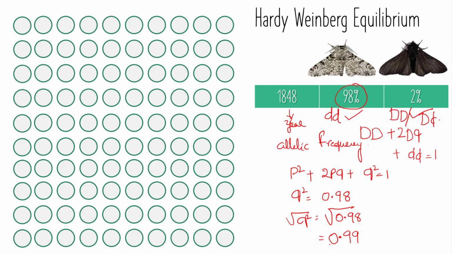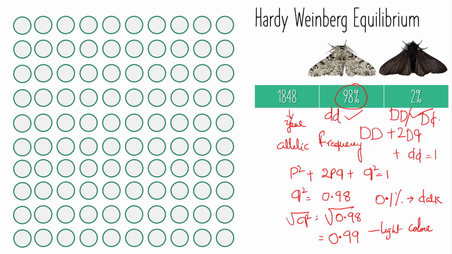So this very clearly denotes that 99% of the allelic frequencies in the population are of the light colored moth, and only about 1% of the allelic frequency is of the dark color.